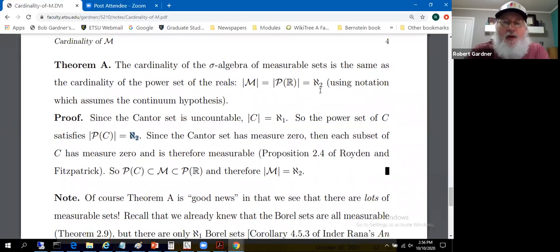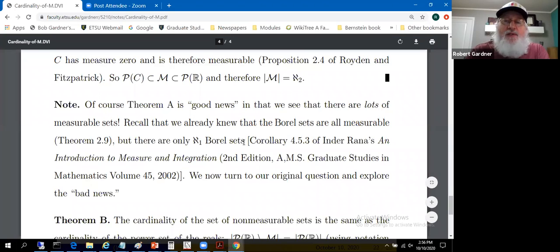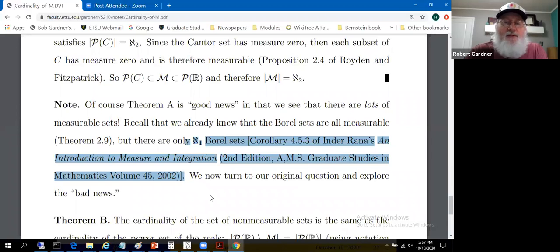We've made a claim along the way, I think here it is right here, that there's only aleph 1 Borel sets, and you knew the Borel sets are measurable. But there weren't that many, there's alleged to be not that many Borel sets. So we've got good news, the fact that there are aleph 2 measurable sets. There's lots of measurable sets. The Borel sets, all the Borel sets are measurable, but there's only aleph 1 Borel sets. This I don't know how to prove. I suspect it's fairly set theoretic deep, but there's a reference on that claim.